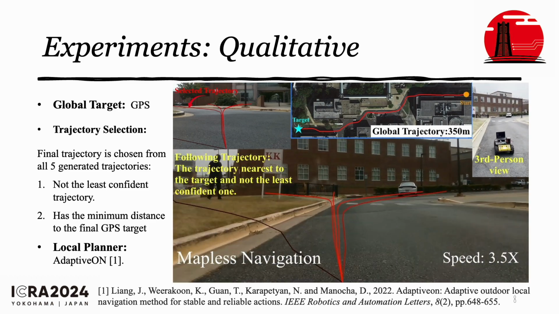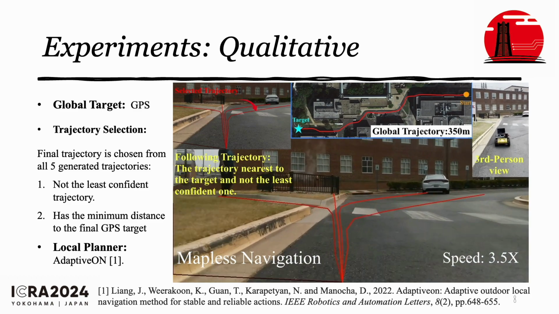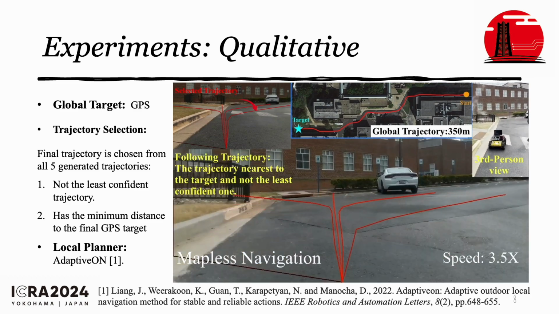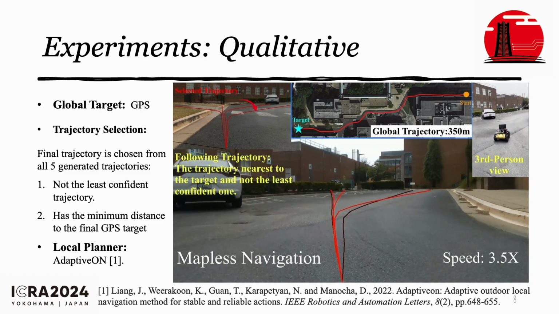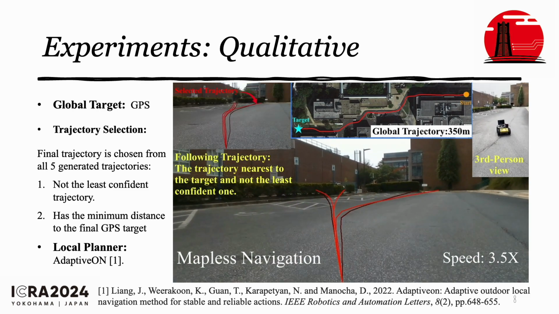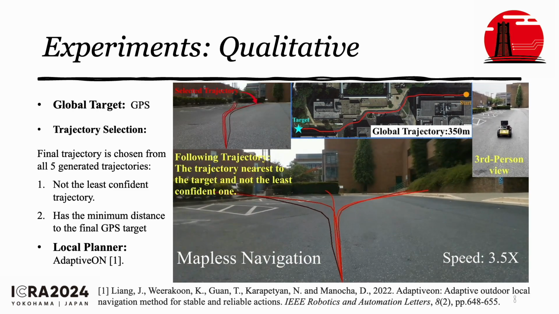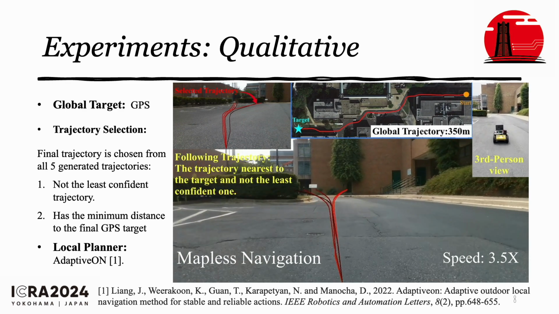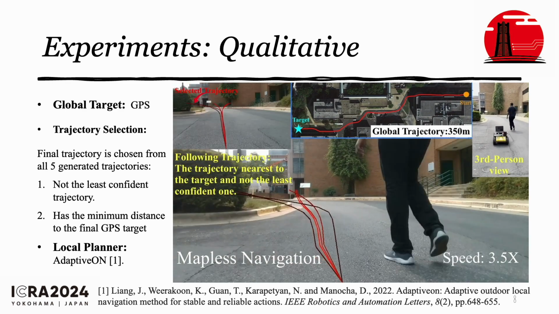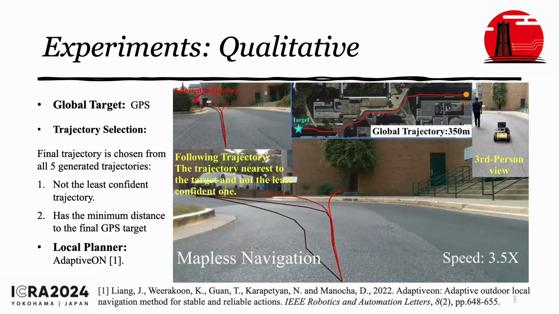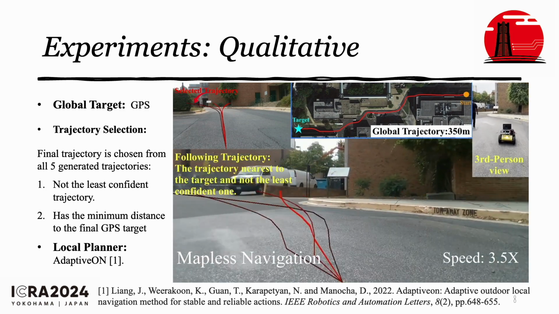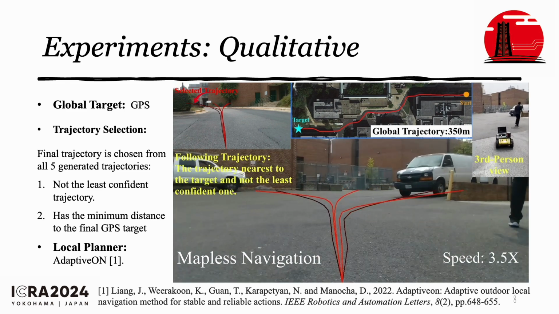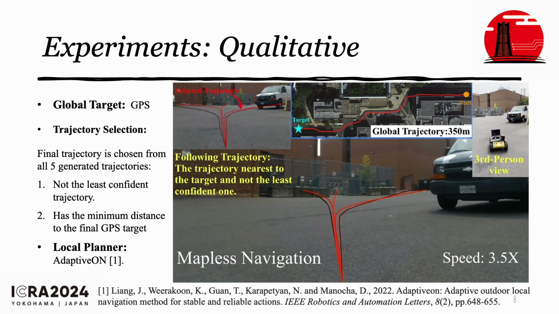And the top middle figure shows the entire trajectory from the starting position to the far target. And the global trajectory has a length of 350 meters. And from the video, we can also see that the generated trajectories can ignore the dynamic obstacles, and they can also cover the most traversable areas.